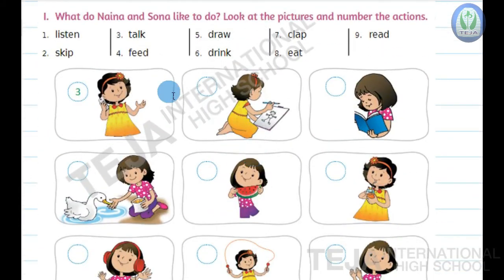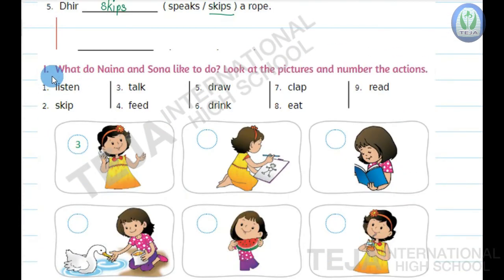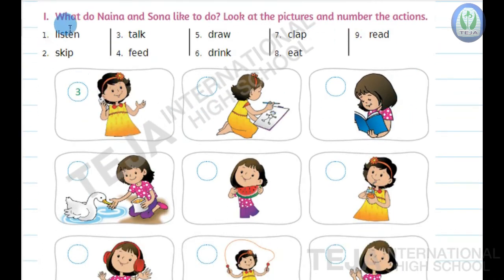Now next bit, children, Bit I. What do Naina and Sona like to do? Look at the pictures and number the actions. So here the action words are given. The words are listen, skip, talk, feed, draw, drink, clap, eat, read. All these are the action words, that is verbs. Now here in the picture Naina and Sona are there.